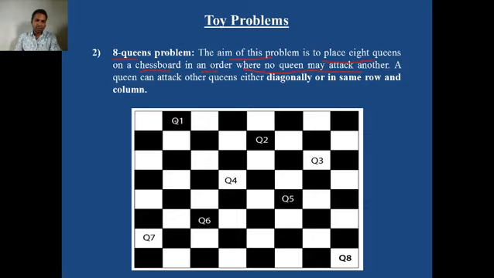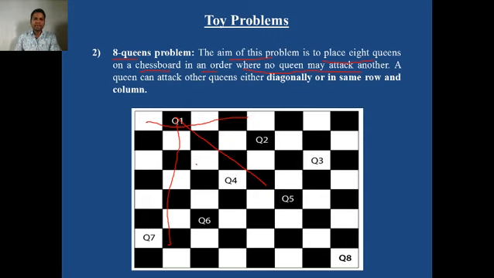A queen will attack if the other queens are in the same row. This can be the row for q1, this can also be the row for q1. Or a queen can also attack diagonally like this. So the problem is that you have to place all the queens in such a manner that no queen is in a horizontal row or vertical row of the other queens, and no queen is in a diagonal line of the other queens.